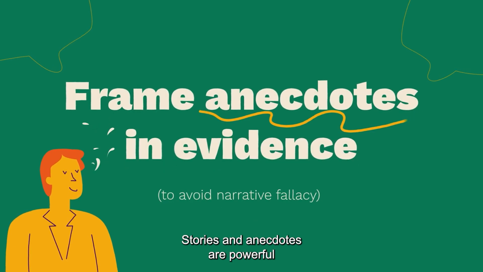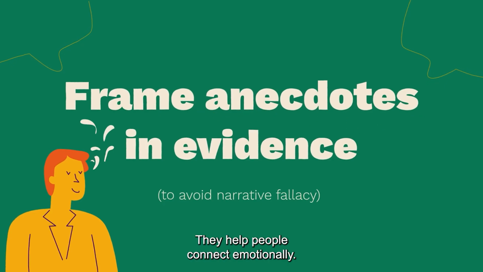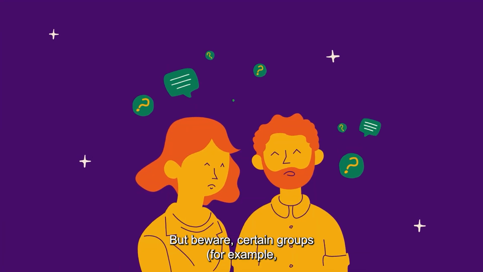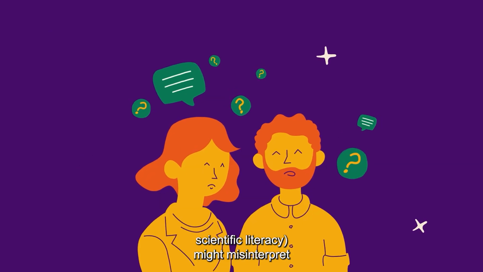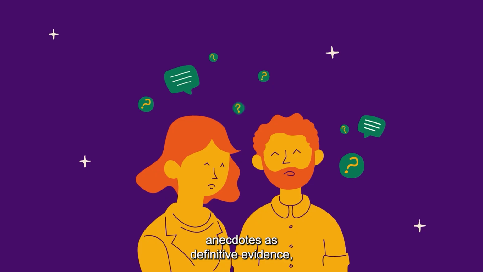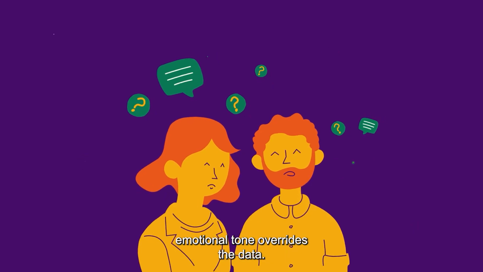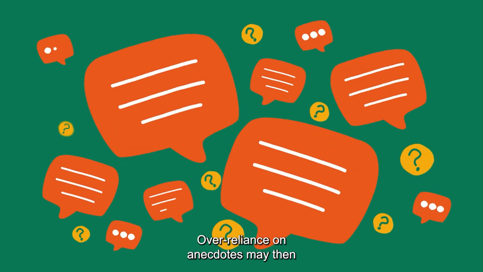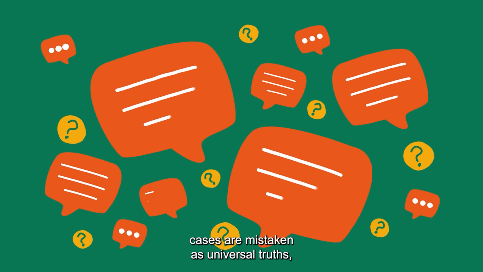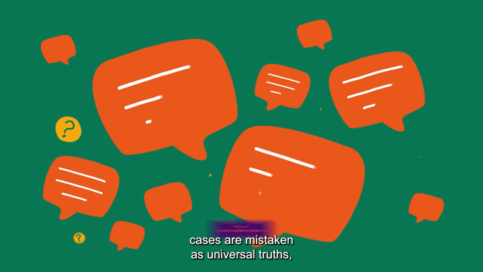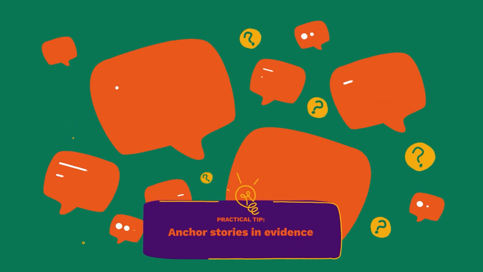Stories and anecdotes are powerful entry points into complex topics. They help people connect emotionally. But beware, certain groups, for example individuals with limited scientific literacy, might misinterpret anecdotes as definitive evidence, especially if the story's emotional tone overrides the data. Over-reliance on anecdotes may then lead to so-called narrative fallacies, where isolated cases are mistaken as universal truths. Always anchor personal stories within robust, evidence-based findings.